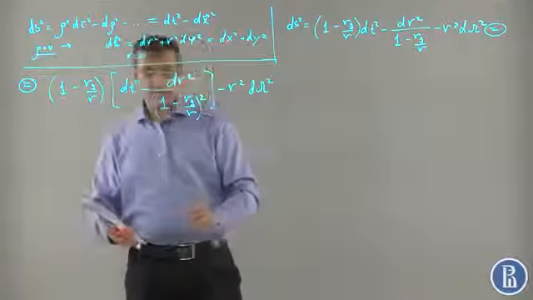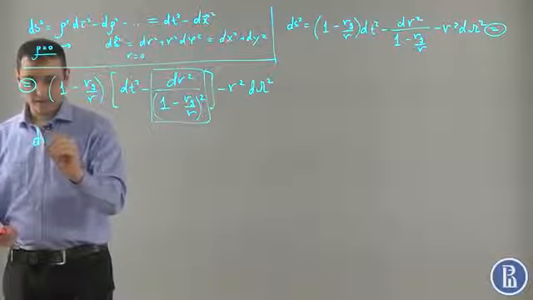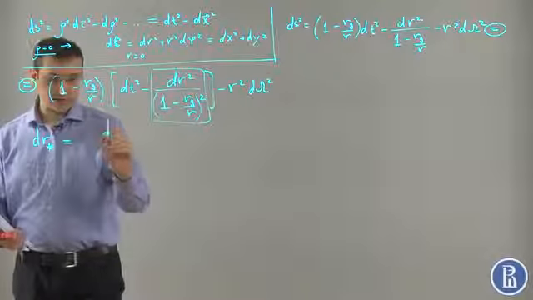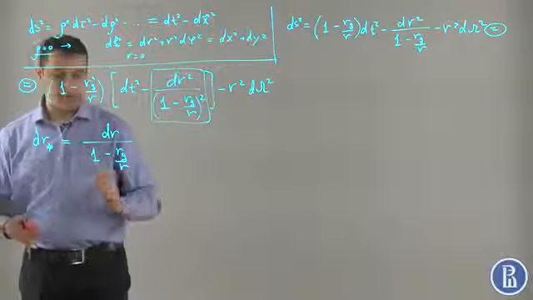And let us denote this part as dr star. So dr star is equal to dr divided by (1 minus rg divided by r).